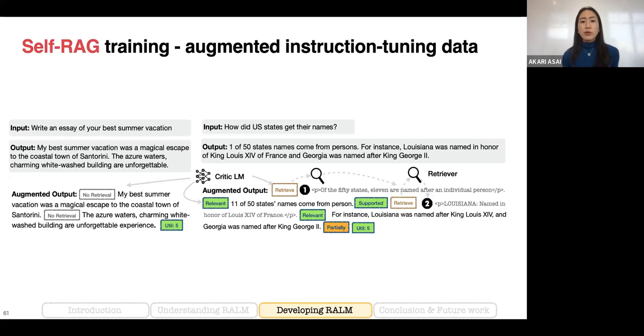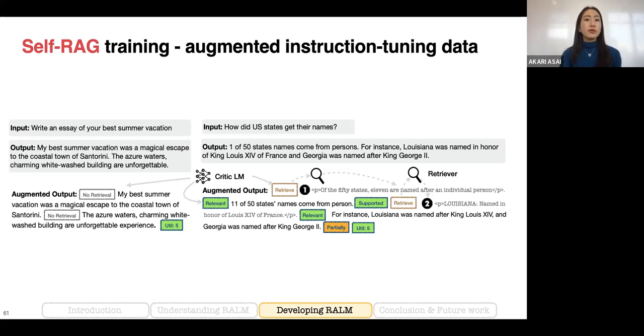So our critic model inserts a retrieve token, and then we retrieve documents for each segment, and then we embed this retrieved document. For each retrieved document, we also run the critic model to make a judgment on whether the retrieved document is actually helpful, or whether the final model generation is supported by this retrieved document.